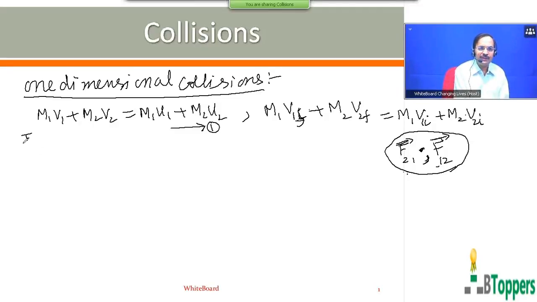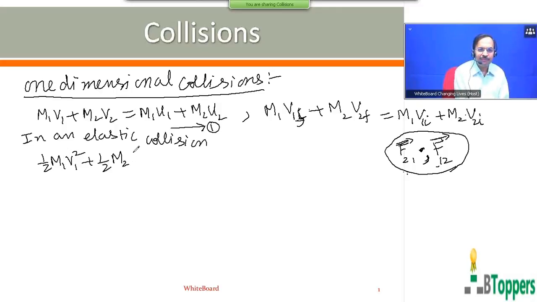So in the case of an elastic collision, we can write that the sum of the final kinetic energies of the two colliding masses just after collision is equal to the sum of the initial kinetic energies just before the collision.